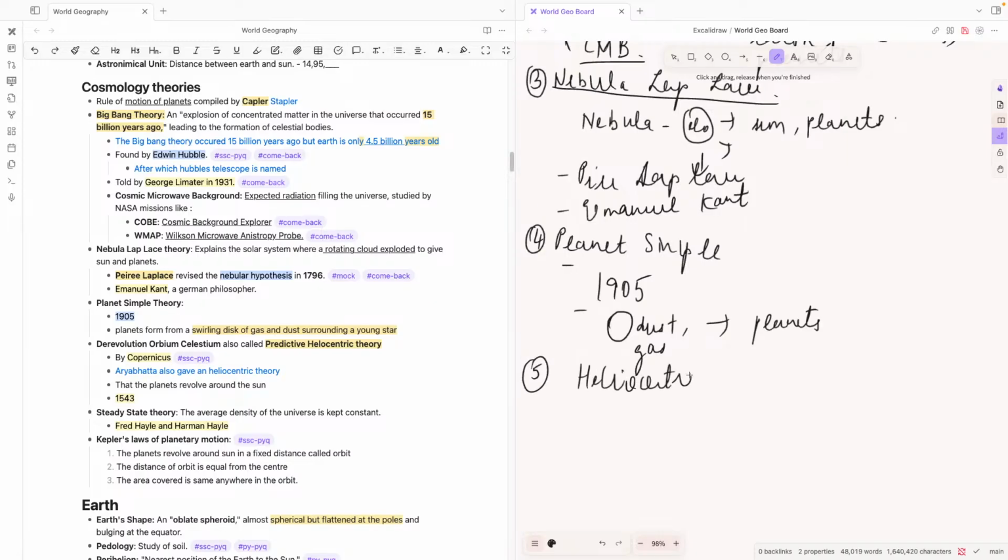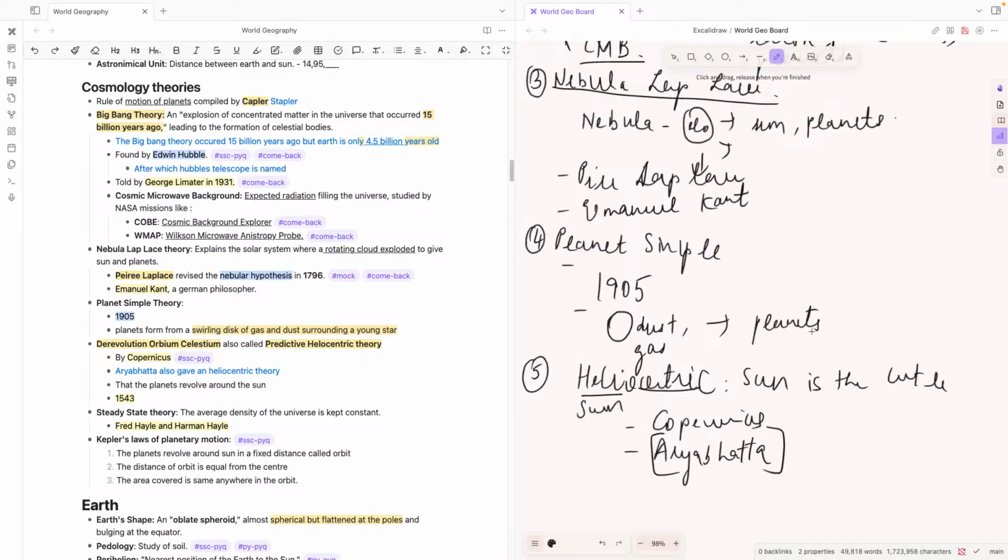And then we have the heliocentric theory. This is also called De revolutionibus orbium coelestium. We know that helio is nothing but sun. So heliocentric means the sun is the center and around it all the planets revolve. This was given by Copernicus. But a similar heliocentric theory was also suggested by Aryabhatta in India. This is just a small tidbit which coincides with history.